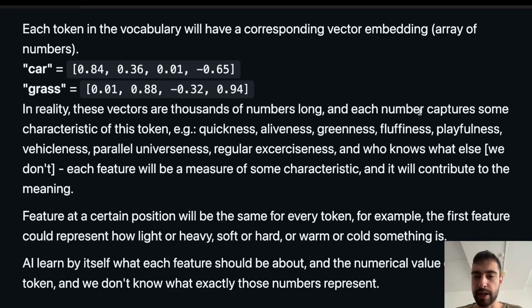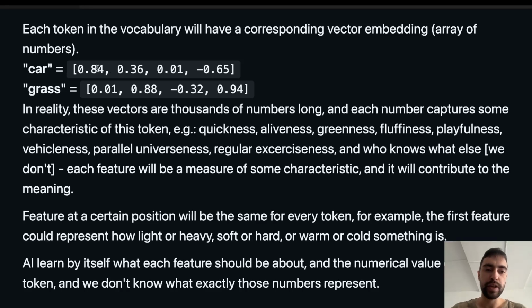And each number captures some characteristic of this token. So each number is explaining, for example, the first number could be explaining quickness, how quickly this thing is moving. And for car, it can move very quickly. I clamped these numbers between 0 and 1, but it doesn't have to be that way, it's just easier for me to explain.